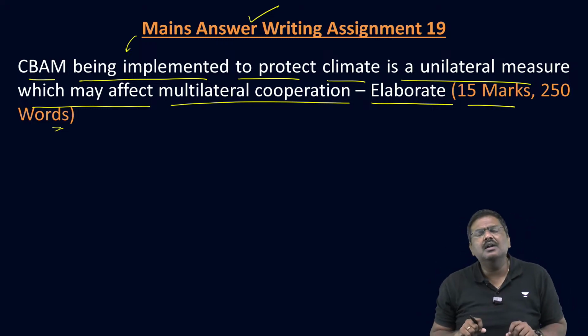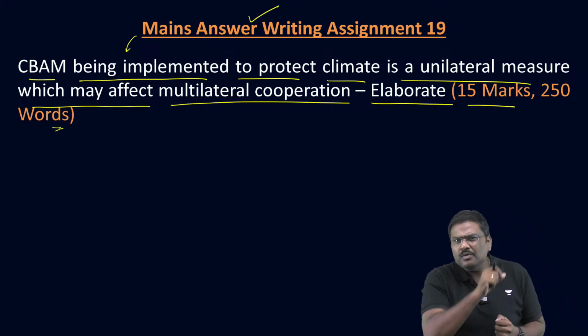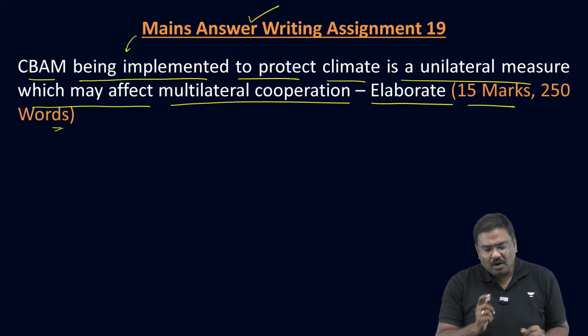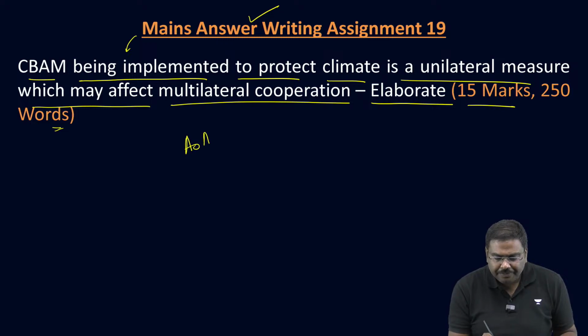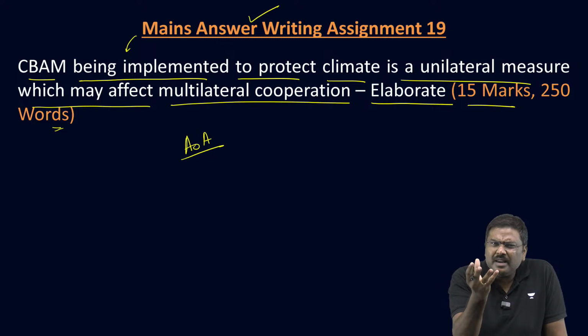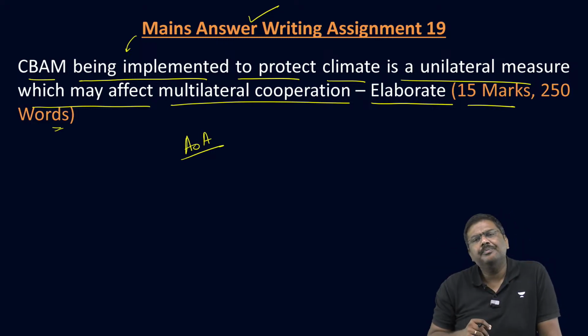For example, let me give you one example so that you understand the logic here. All of you have heard of the Agreement on Agriculture, AOA, which is one of the agreements under the World Trade Organization.